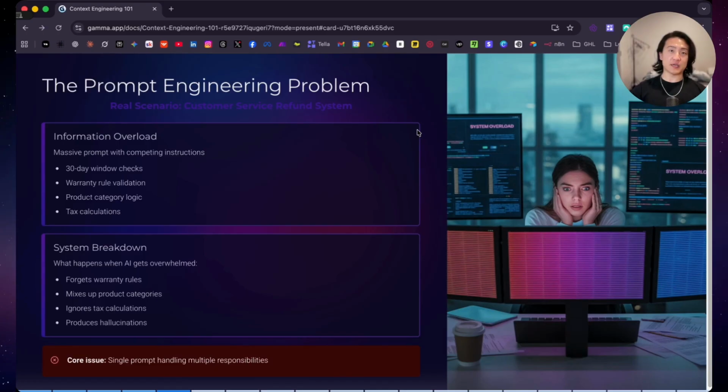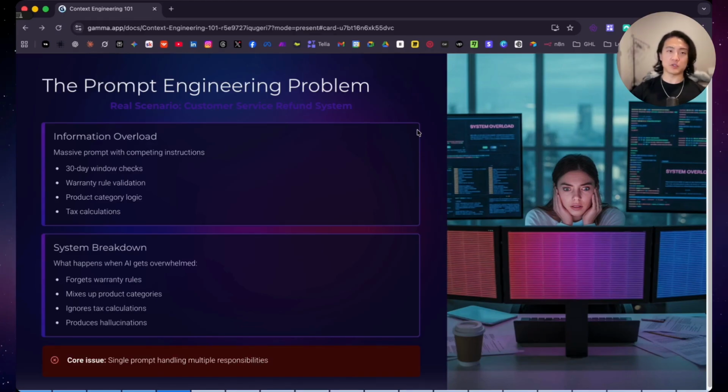Let me go through an example where prompt engineering isn't enough. Imagine building a customer service refund system. You create this massive prompt with a lot of instructions together. Check the 30-day window, validate warranty rules, determine product category, calculate taxes, calculate the final refund amount after restocking fees, etc. There's a lot of factors to put in. There's a lot of things to factor into the system. The AI gets overwhelmed by information overload. It forgets warranty rules, it mixes up product categories, ignores tax calculations, starts hallucinating.